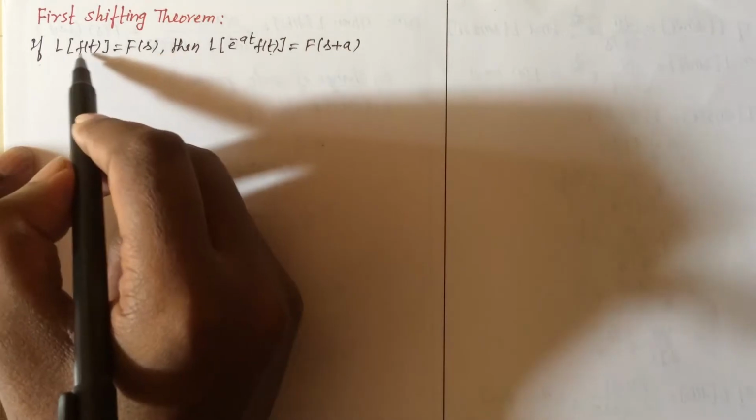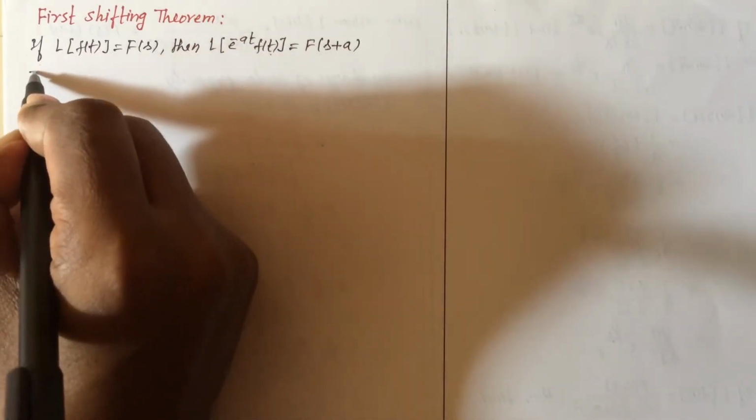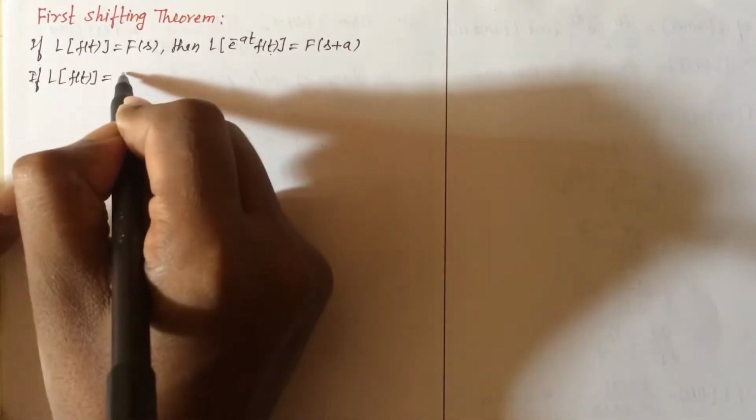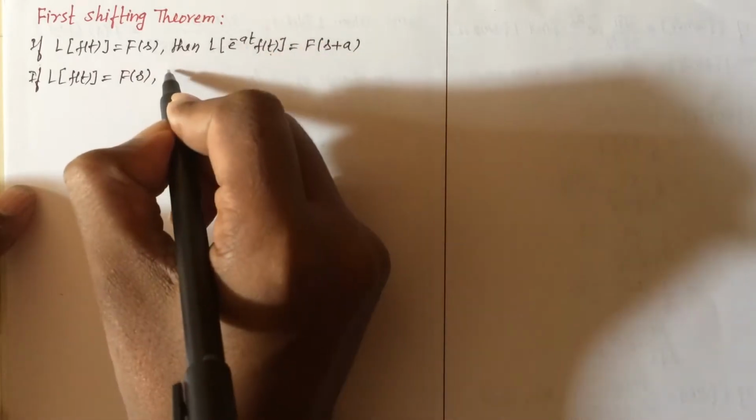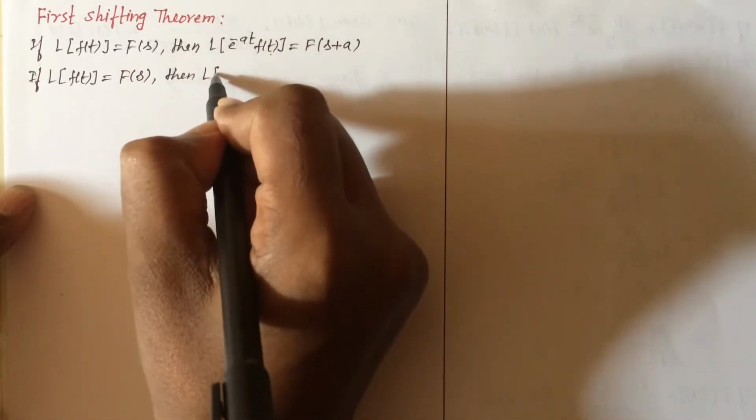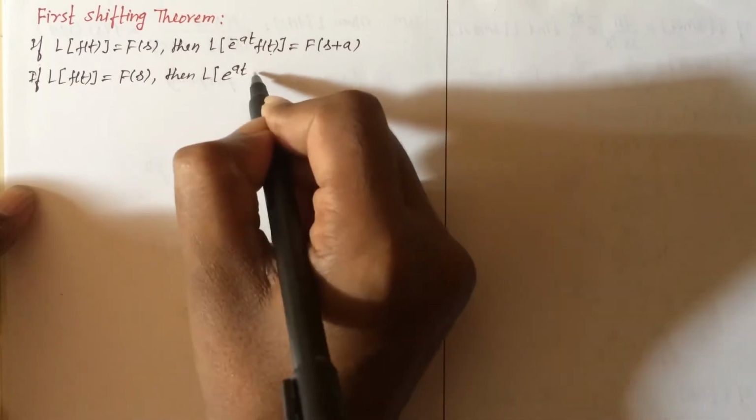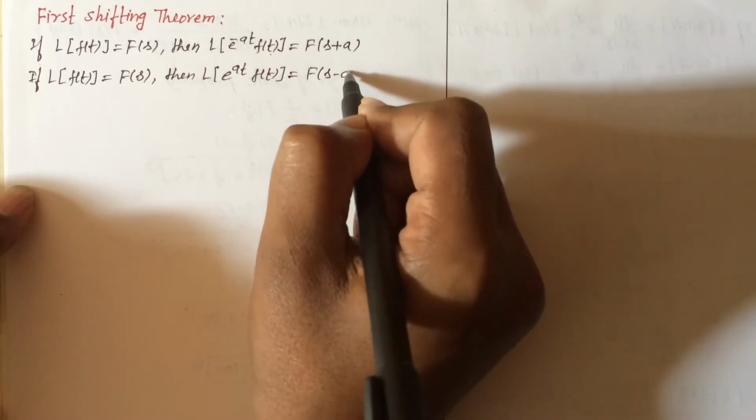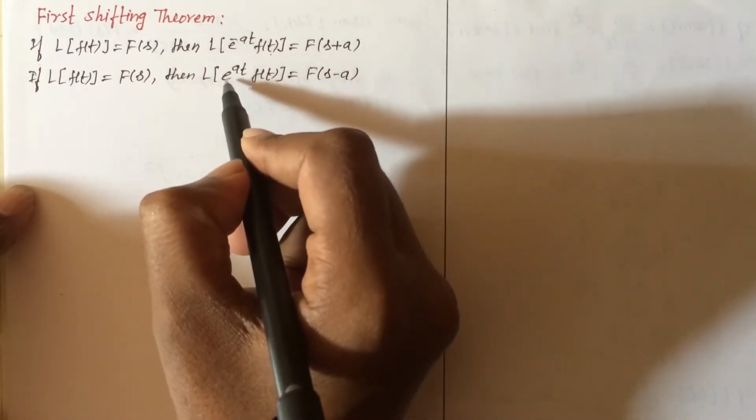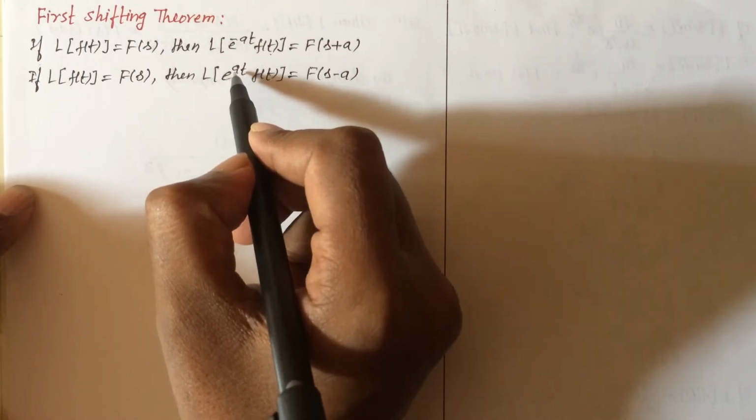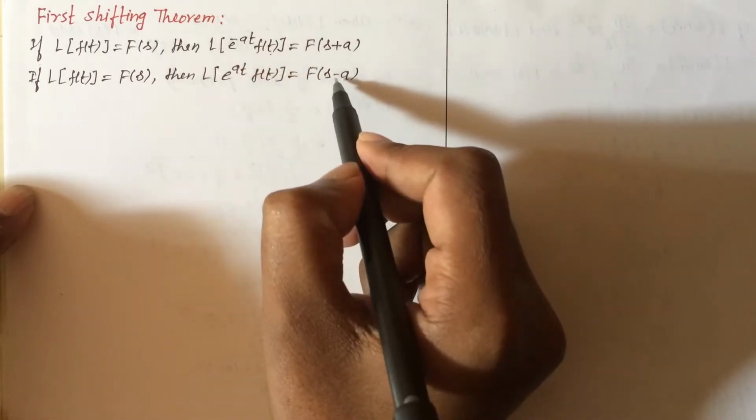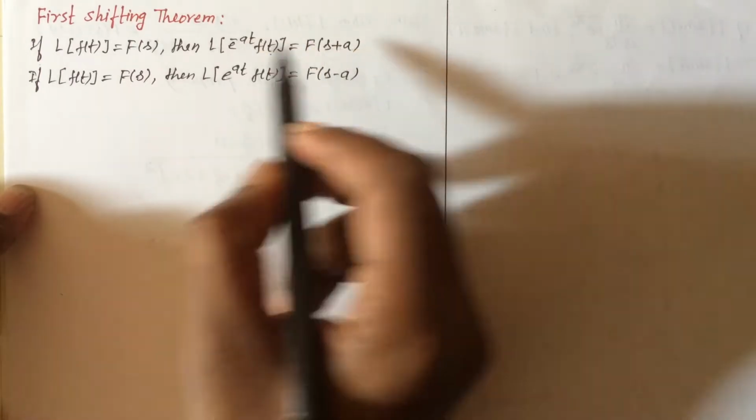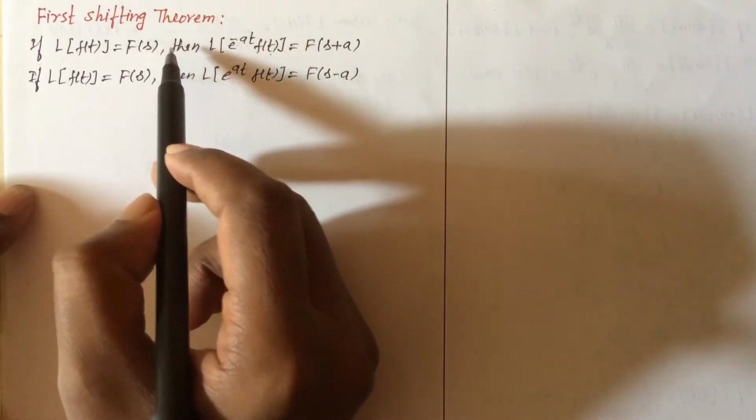Let us see the corollary of this theorem. Corollary: if Laplace transform of f of t equal to f of s, then Laplace transform of e raised to at f of t equal to f of s minus a. Here, if the coefficient of the exponential function e raised to at is positive, then here will be negative. If here is negative, then here is positive. So this is the first shifting theorem and its corollary.